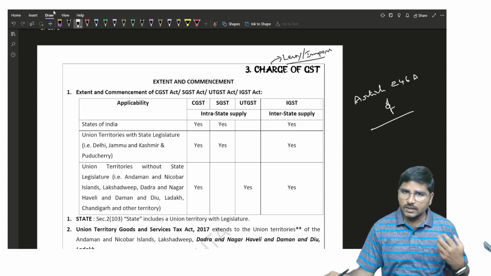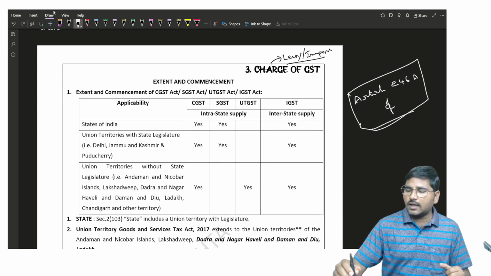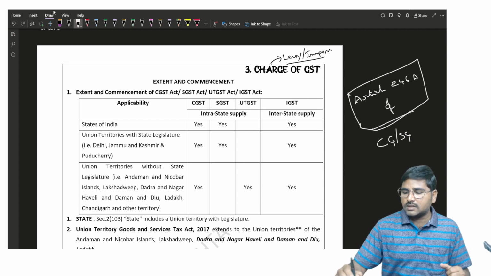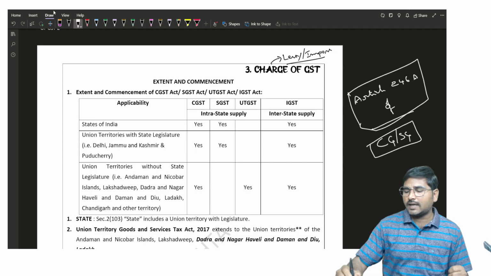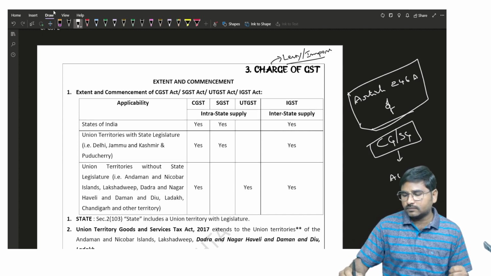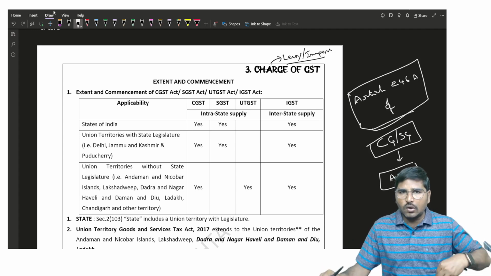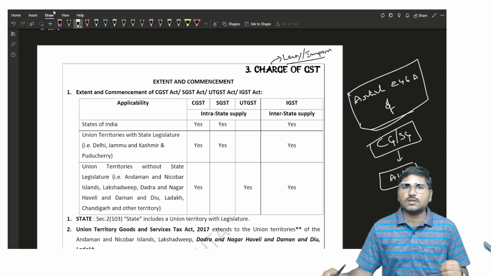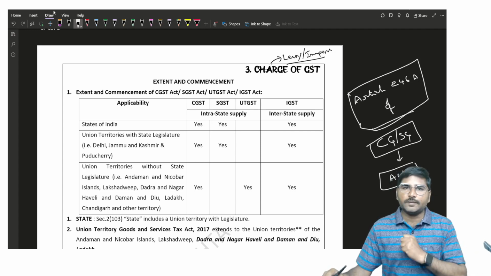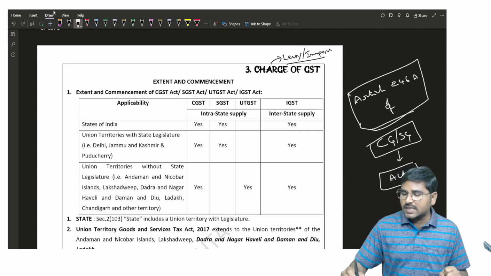Now, when the article empowers the central government and state government to levy GST, such power must be exercised through an act. That means the central government and state government have to make laws for levy of GST, and in such laws there should be an authorization, a levy, an imposition. Such imposition has been provided under section 9 of the CGST Act.